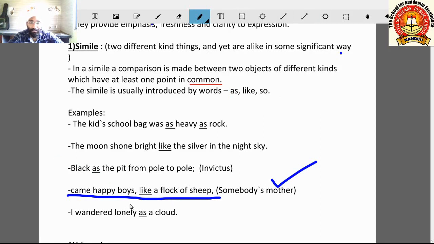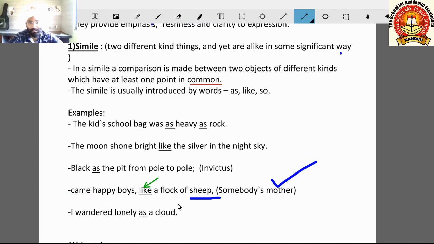So many figures of speech you will learn. Now we will see this line: came happy boys like. This word "like" is used here to show the similarity. Came happy boys. How are the boys compared? With a flock of sheep. Flock means a group of sheep. So like the group of sheep, those boys were coming. That is what the poet wants to tell us.